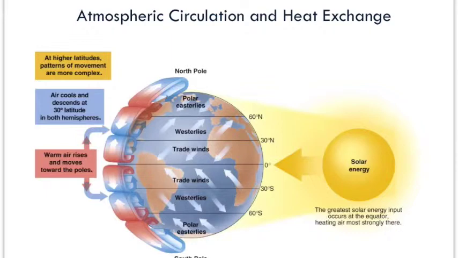And because of the Coriolis effect, you're going to get different wind patterns. You're going to get the trade winds that are blowing towards the equator. They're deflecting towards the right in the northern hemisphere. They deflect towards the left in the southern hemisphere, again because of the Coriolis effect. Then you're going to get the westerlies between 30 degrees north and 60 degrees north. You're also going to get westerlies between 30 degrees south and 60 degrees south, and then finally the polar easterlies flowing between 60 and 90 degrees south and between 60 and 90 degrees north latitude.